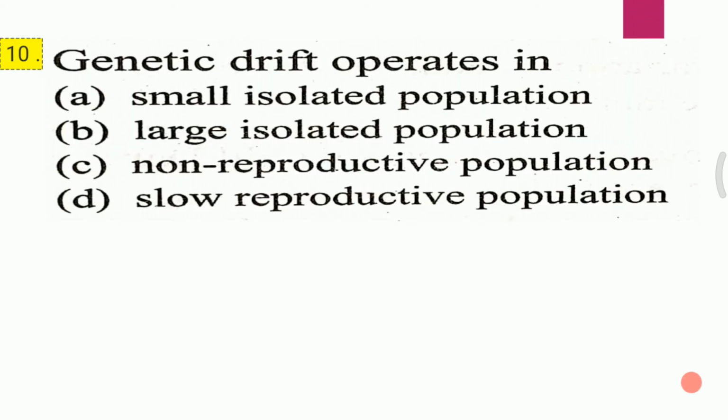Question 10. Genetic drift operates in A. Small isolated population, B. Large isolated population, C. Non-reproductive population, D. Slow reproductive population. The correct answer for the 10th question is A, that is small isolated population.